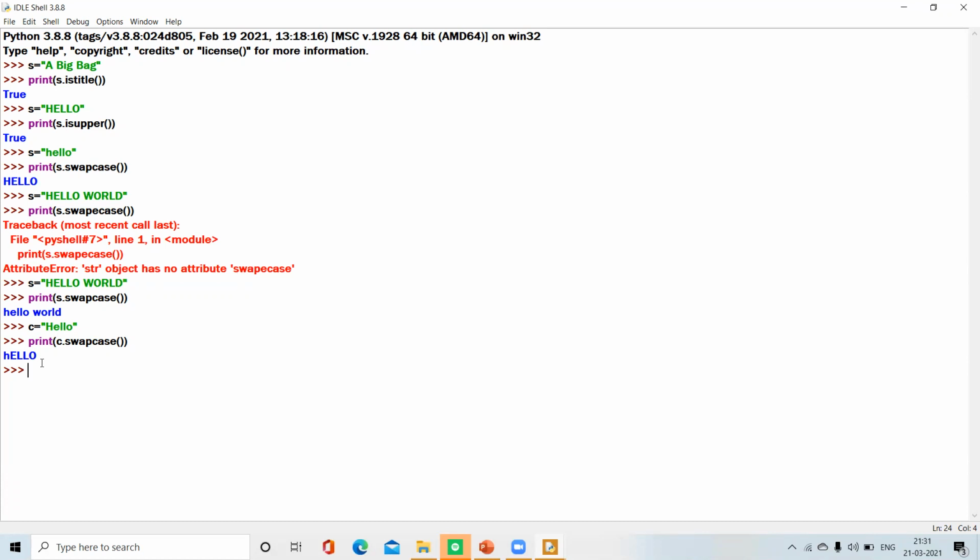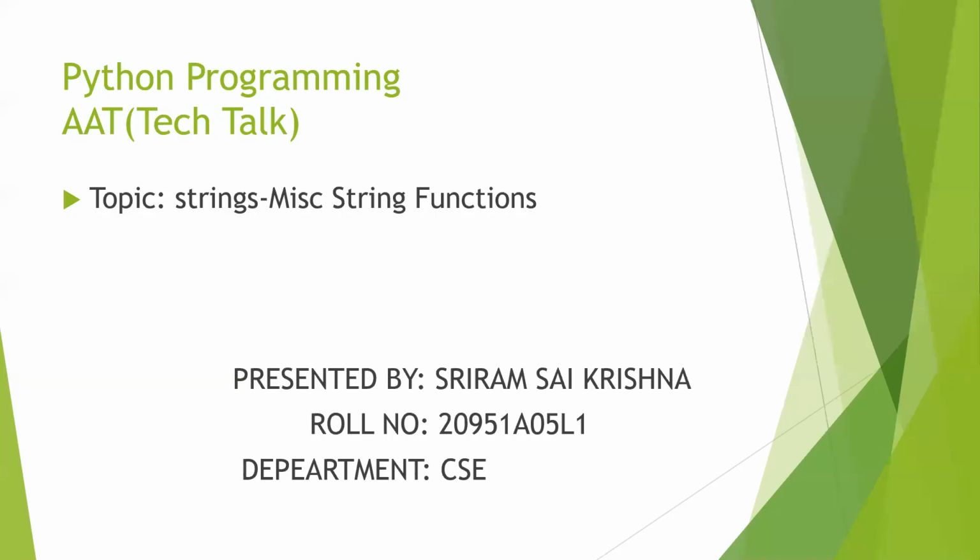By this, I conclude that we have learned about the miscellaneous functions in strings in Python.